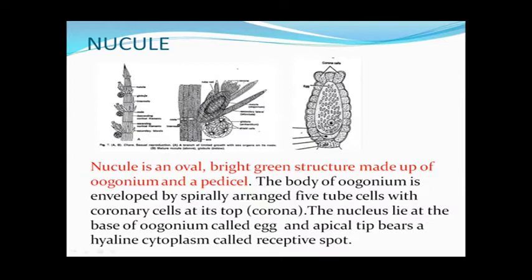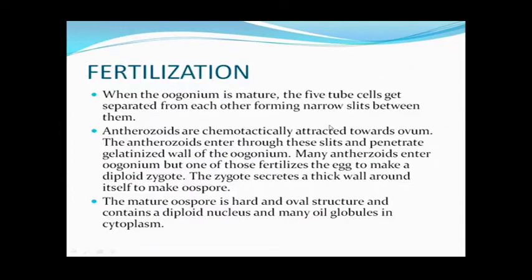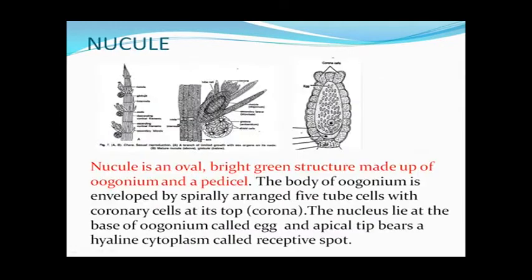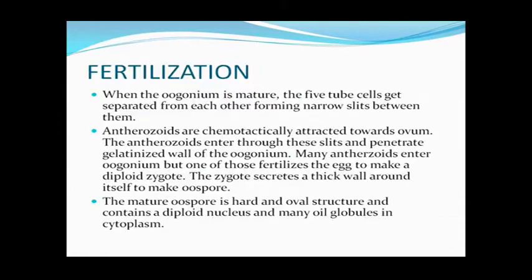So the nucleus in this oogonium, that is at the basal portion, and cytoplasm is more in this region. This nucleus is called the egg, and the upper portion is having less cytoplasm and is hyaline, and this is called the receptive spot to receive the antherozoids at the time of fertilization. So next we come to the fertilization.